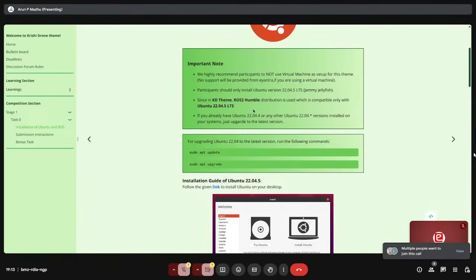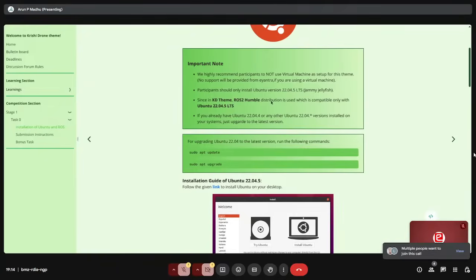If you have 24 already installed, and you have Windows, let's say 11, and you have Ubuntu 24 also, you can triple boot Ubuntu 22. It's a very straightforward process. So there is no need to install 24 and then again install 22 or something like that. You can triple boot.